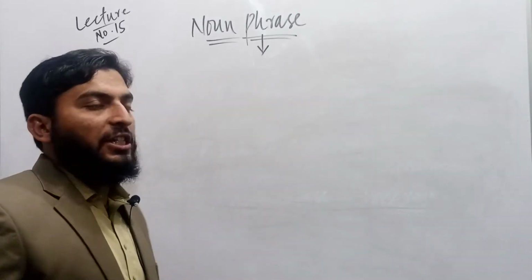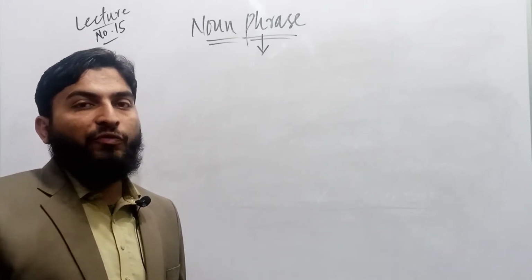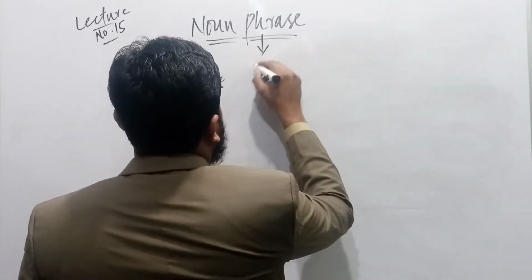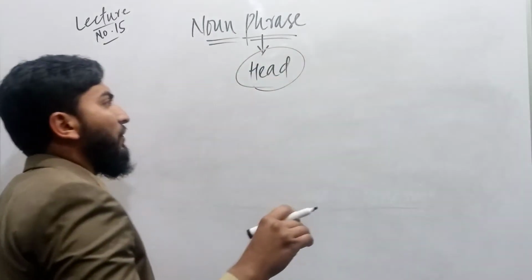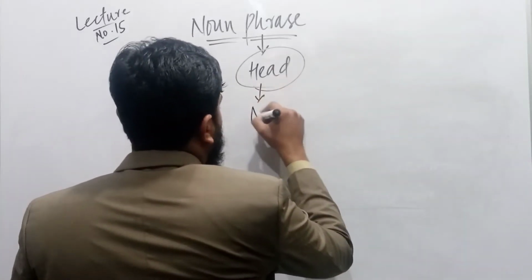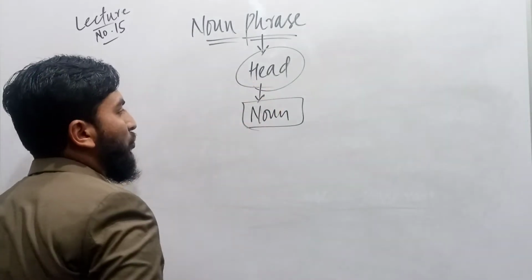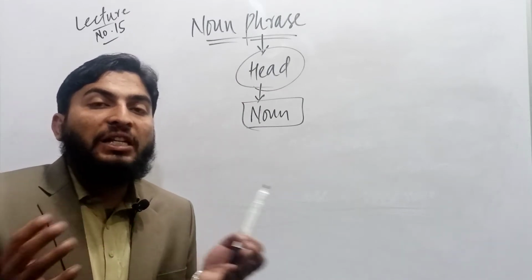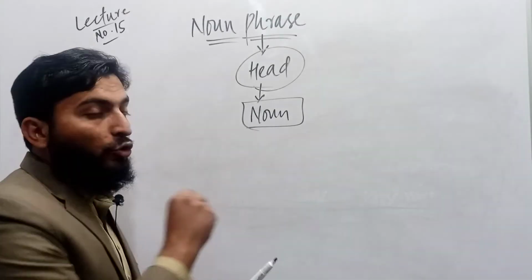In my last lecture, I discussed this as well: if there is a phrase and that phrase is a noun phrase, the noun must be the head part of that phrase. So in a noun phrase, what is the head part? The head part is called noun. Head means the compulsory part, the part which is not optional, which is essential to be used here.